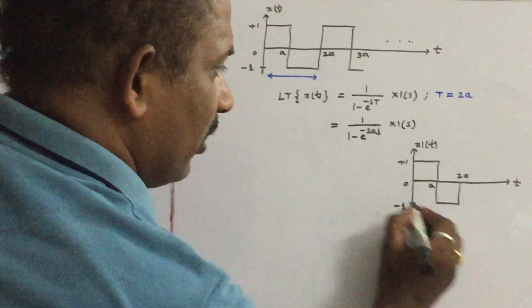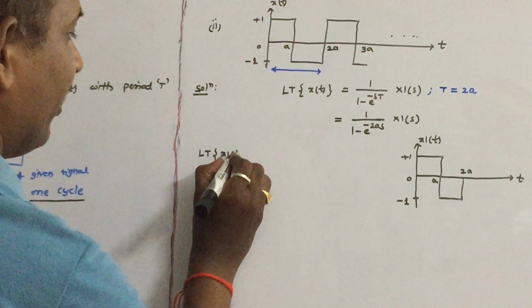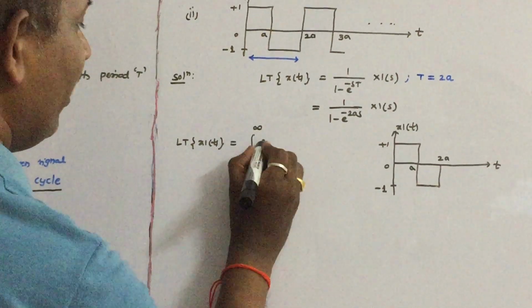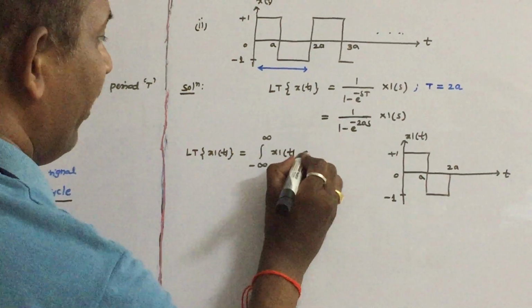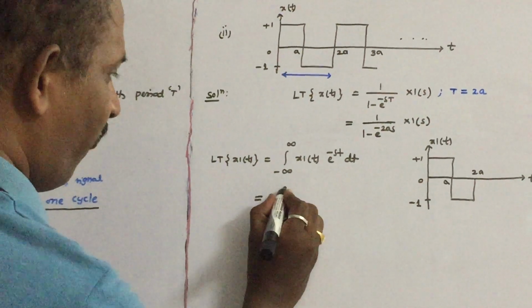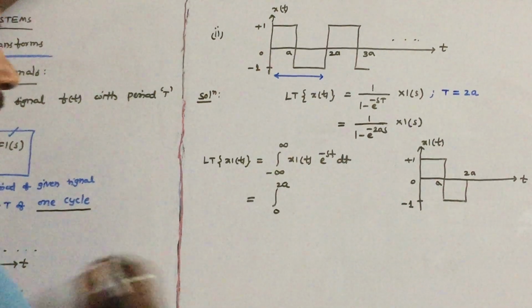Let us find out the Laplace transform of one cycle. So that is the Laplace transform of x1 of t, equal to the integral from minus infinity to infinity of x1 of t into e power minus st into dt. But x1 of t, one cycle, is during the interval 0 to 2a.